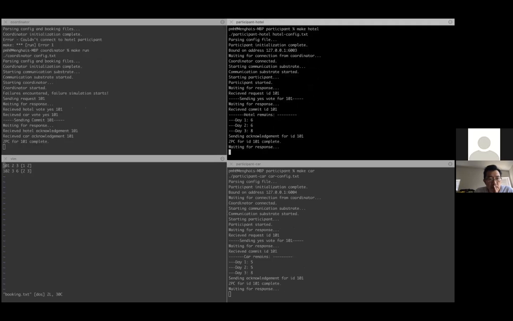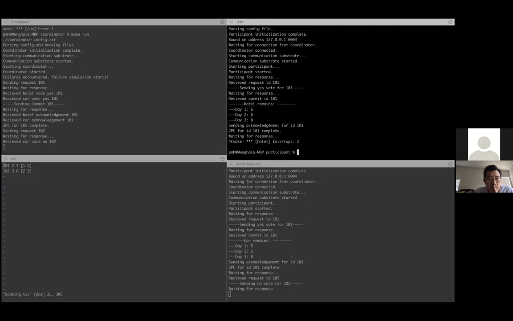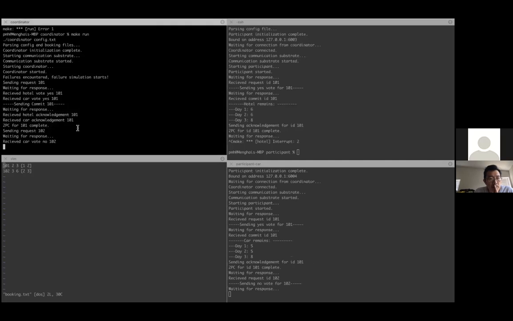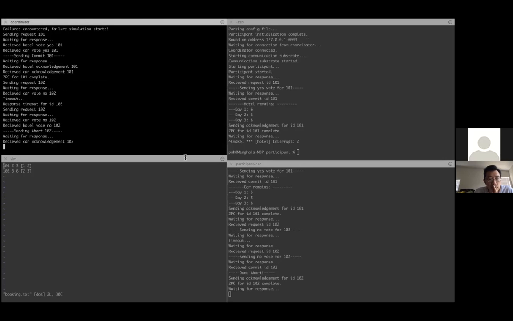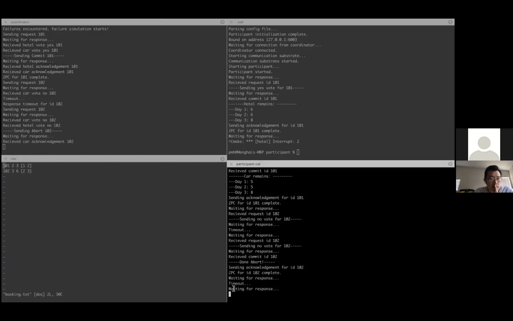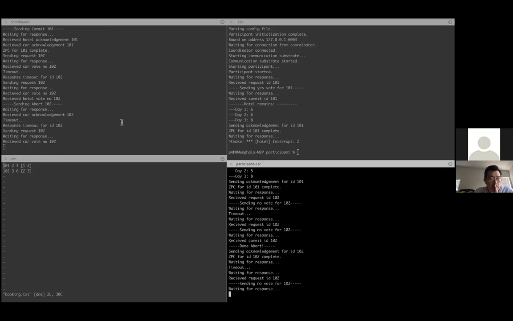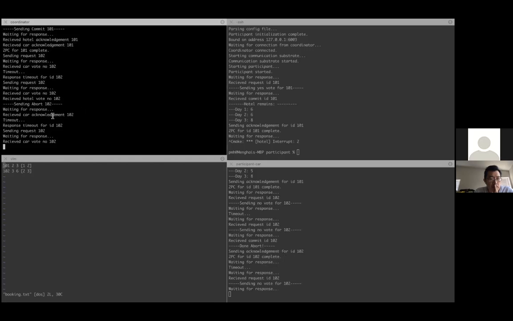And then I cut. Because I have a timeout for the process which is 5 seconds, it will keep sending to both, and reconnect and wait for the following response. The participant will continue waiting for a response from the coordinator, and the coordinator will try to send the request again and again.